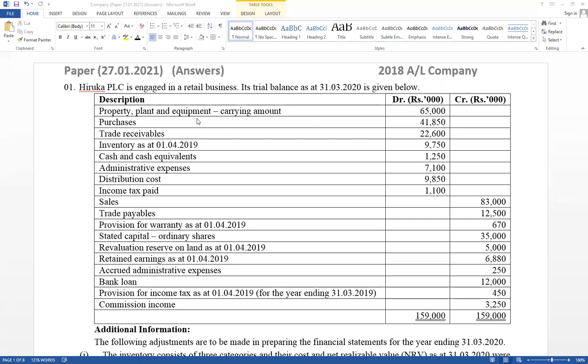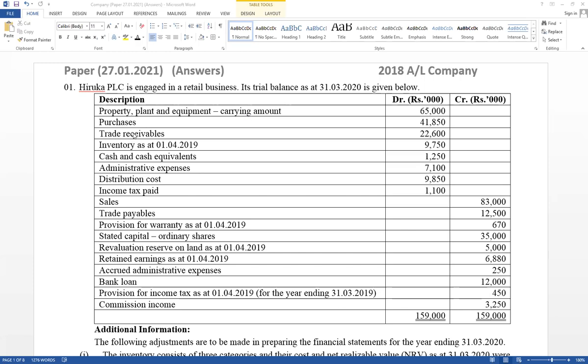Right, first one is the trial balance. Property, plant and equipment, it has given carrying amounts. It means cost minus accumulated depreciation. Not given separately cost value and accumulated depreciation. It has given carrying amounts directly, after deducting accumulated depreciation; the composition is available under workings.